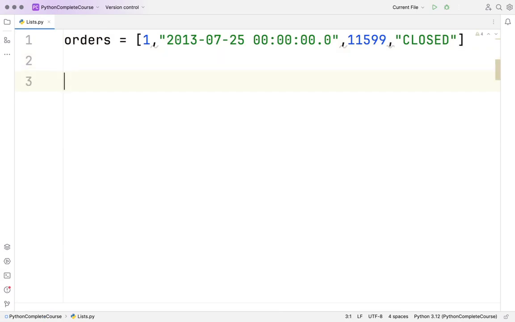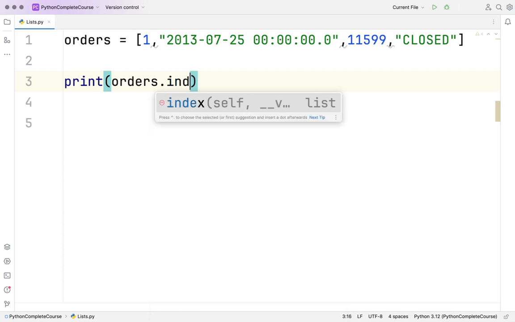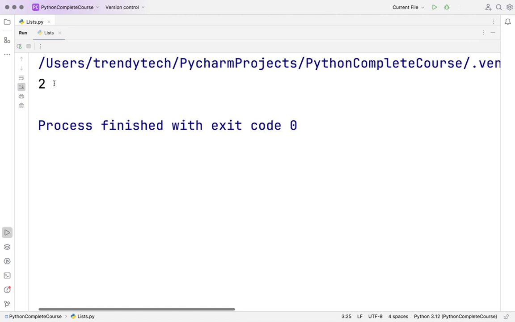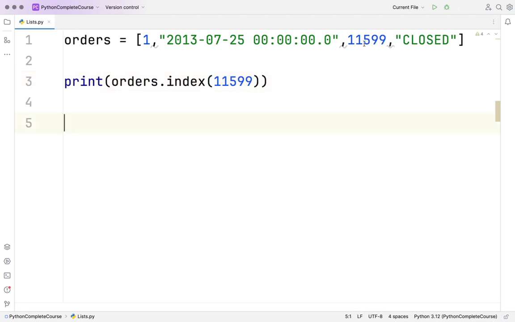Now what I will do, I want to say that, okay, can you tell me where exactly on which index this is present? I can search for it, and I want the index of it. How will I do? I'll say print orders dot index, because I want to get the index of this customer ID I am providing. It should give me 2, right? So this is the index on which this particular number is present. I could even search for this, and it should give me 1.